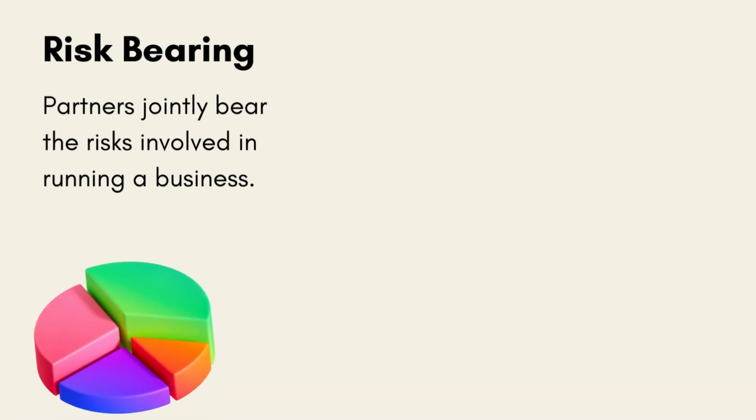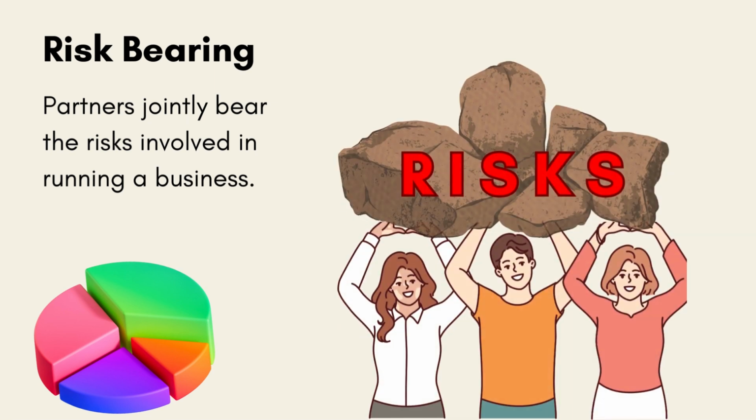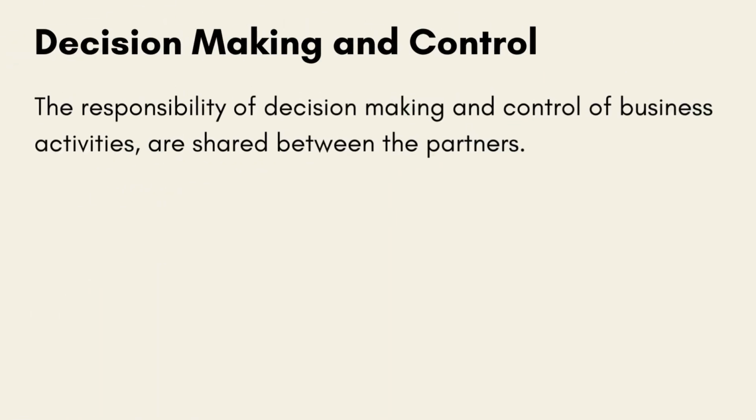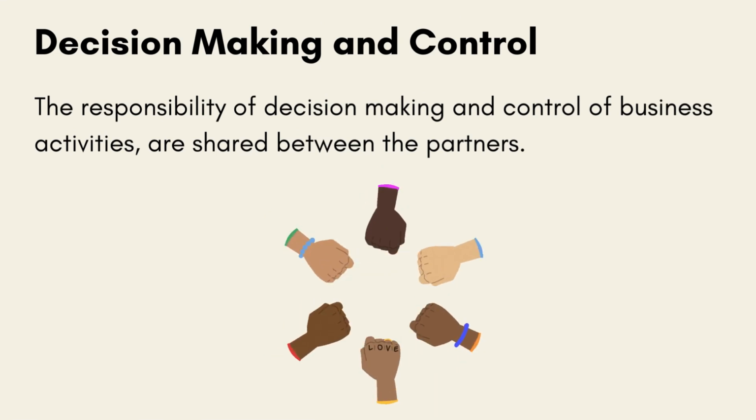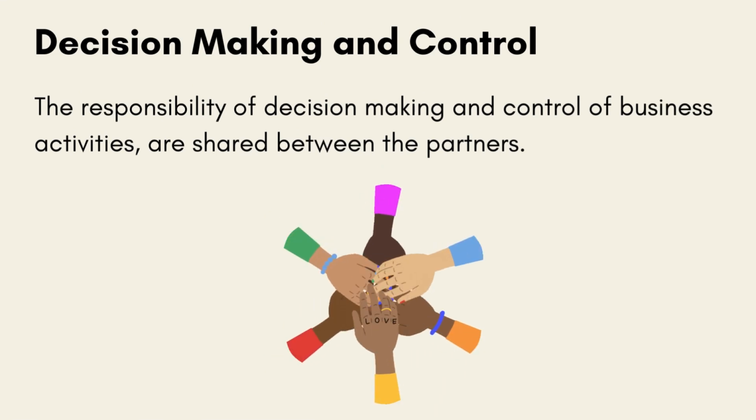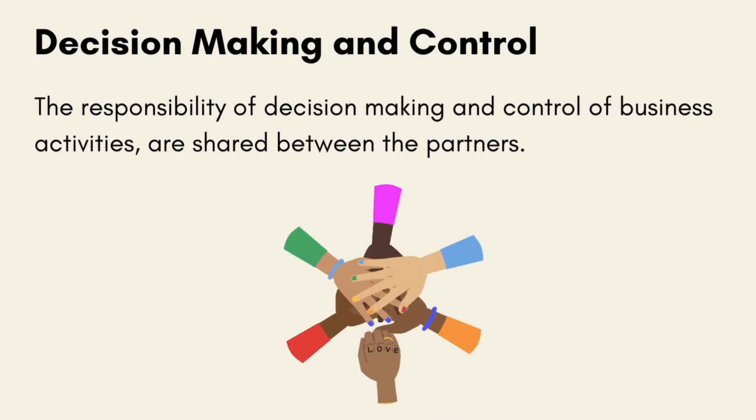They also share the losses in the same ratio, in case the business incurs losses, since each partner contributes capital, skills, and resources to the business. They also share in the risks associated with the venture. The responsibility of decision-making and control of business activities are shared between the partners. The activities of a partnership firm are managed through joint efforts of all the partners and decisions are generally taken with mutual consent. In a partnership firm, major decisions regarding business operations, investments, expansion, and strategic direction are typically made